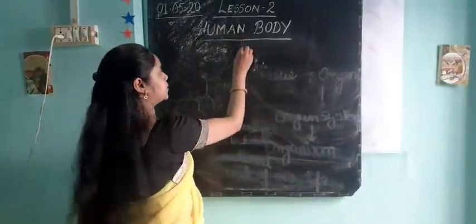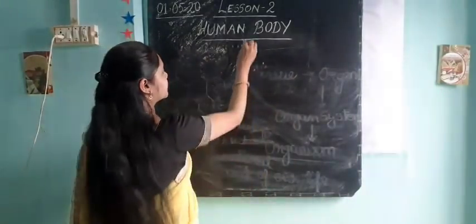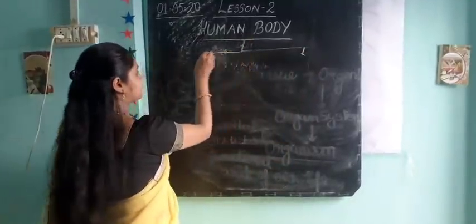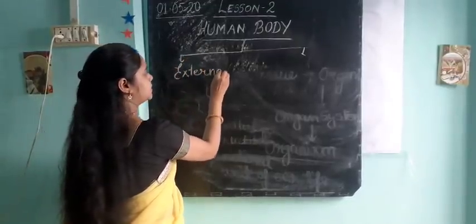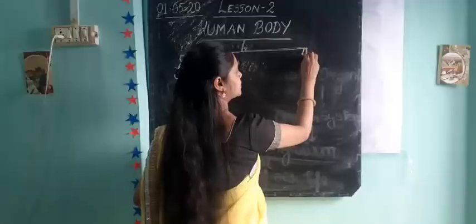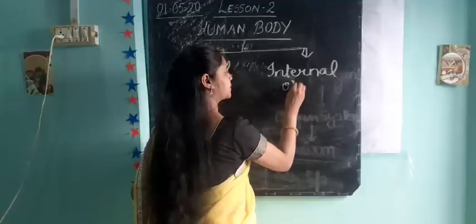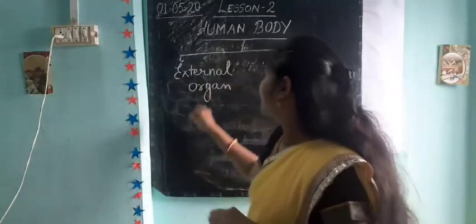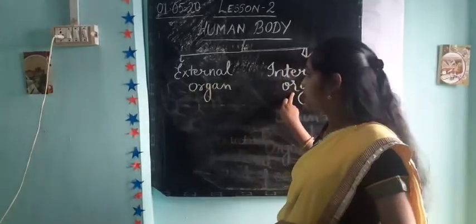The first one is external organs, and the second one is internal organs. You can see here, our human body is divided into two parts, external organs and internal organs.